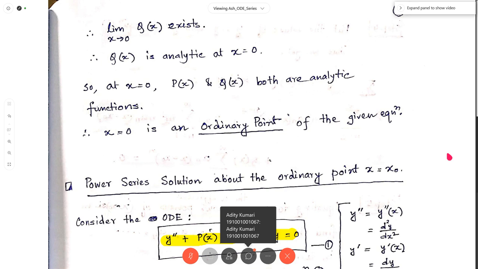So we consider this y, which is an infinite series about the point x equal to x0, as a solution of the given differential equation. But here is an observation. We are considering y as a solution, but see that y contains an infinite number of arbitrary constants: a0, a1, a2, a3, a4, a5, all these are arbitrary constants. Since y is an infinite series, it contains infinitely many arbitrary constants.